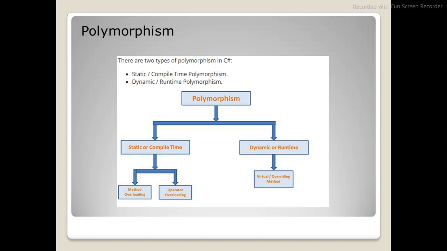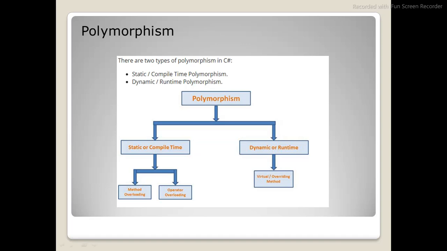When it comes to static polymorphism, you can call it method overloading. You already know, right? The method name will be the same, but the differences are in the sequence of parameters or number of parameters.